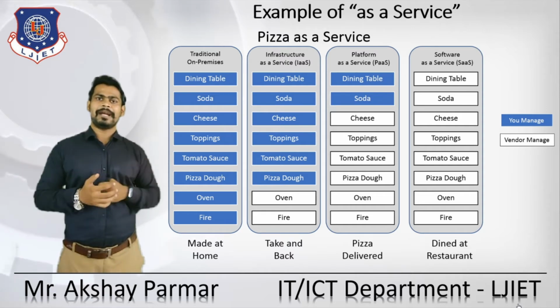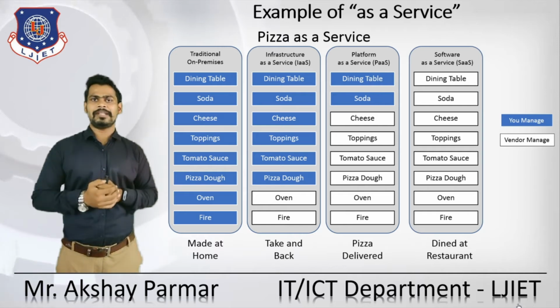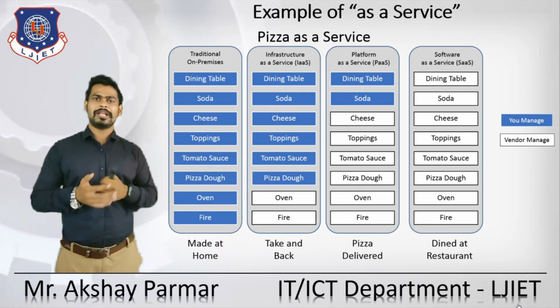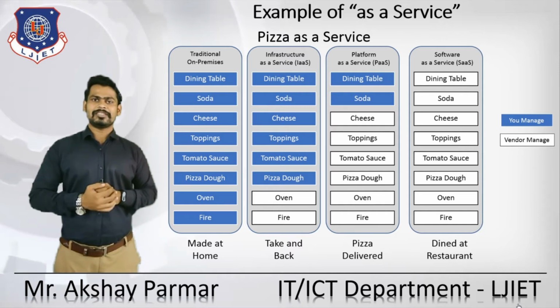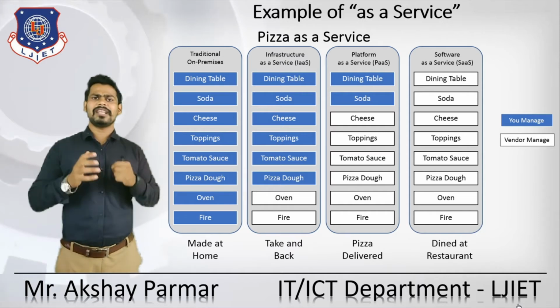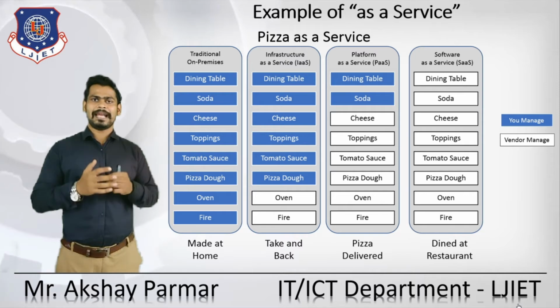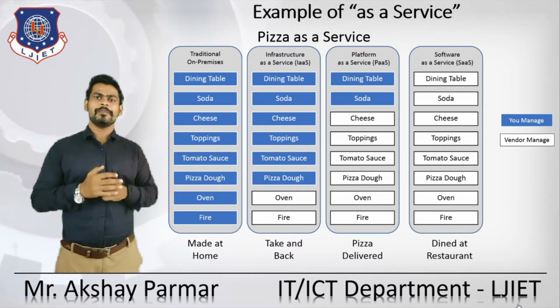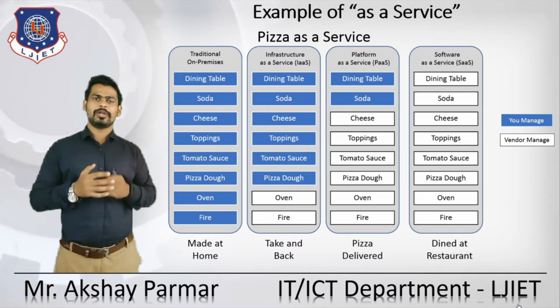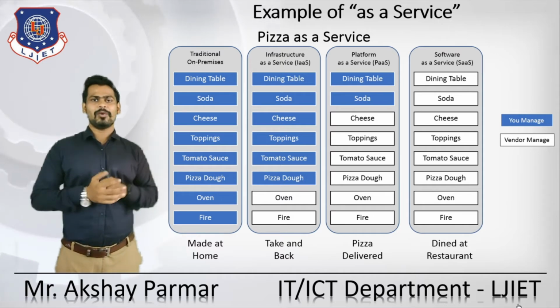Let's take one step ahead. For example, pizza delivery. This is the era of Zomato and Swiggy, the food delivery systems. With the help of that, you can get your slice of pizza at your fingertips within a few minutes. Here you just need to select which kind of pizza you are going to enjoy, and based on that, you can order the pizza on your own.